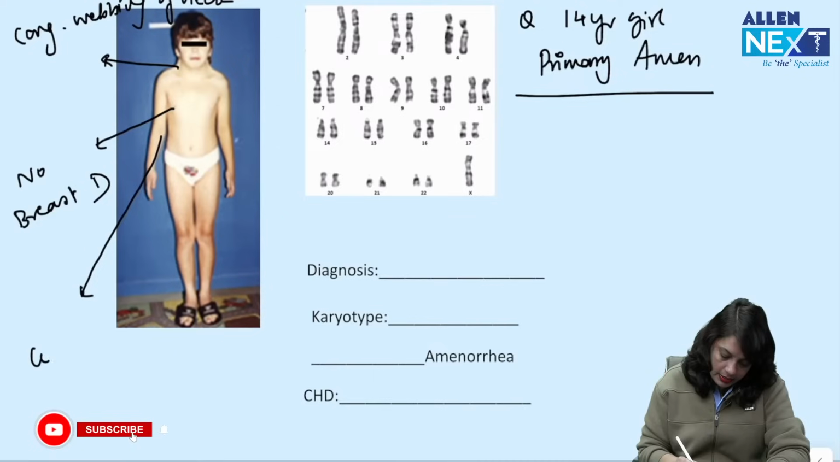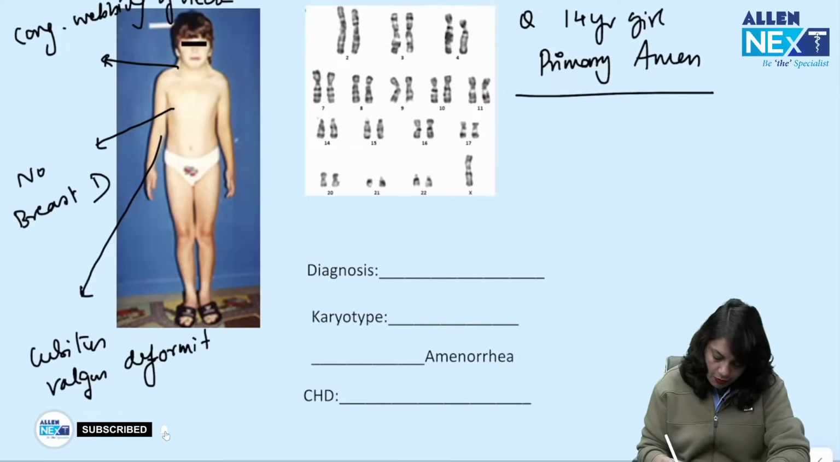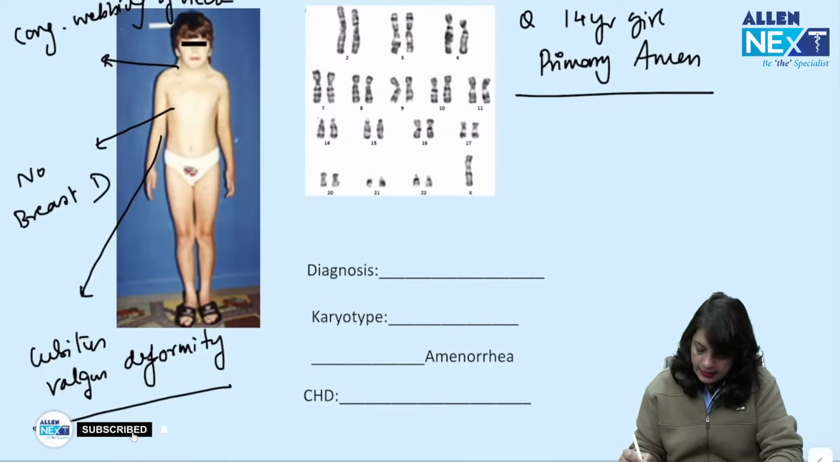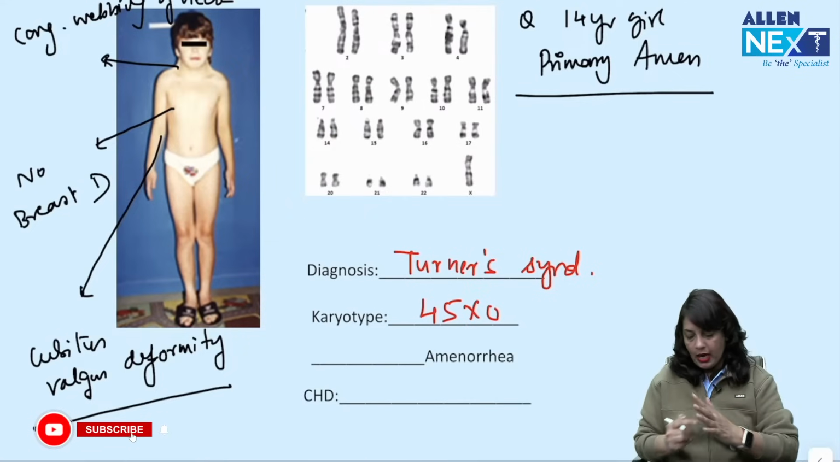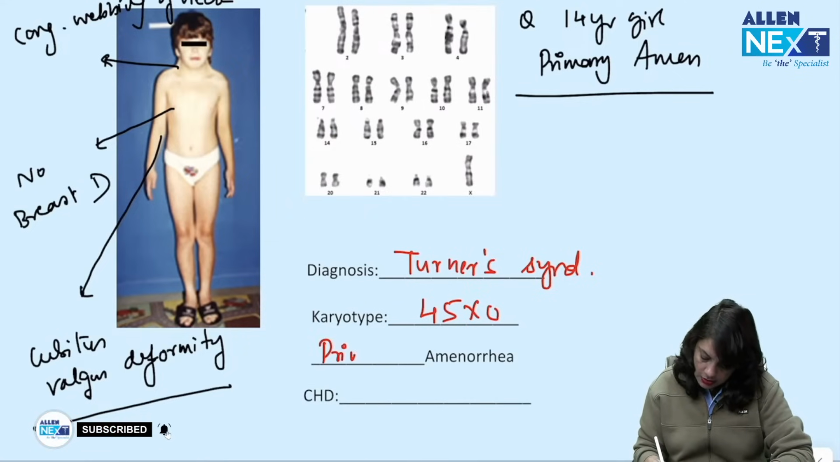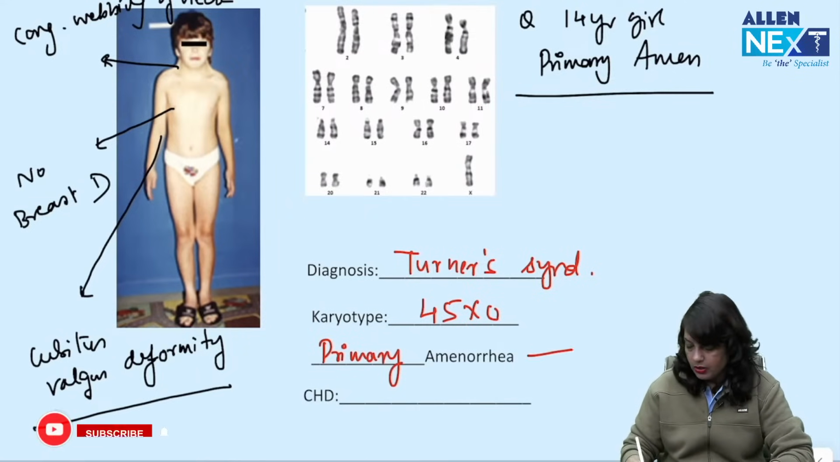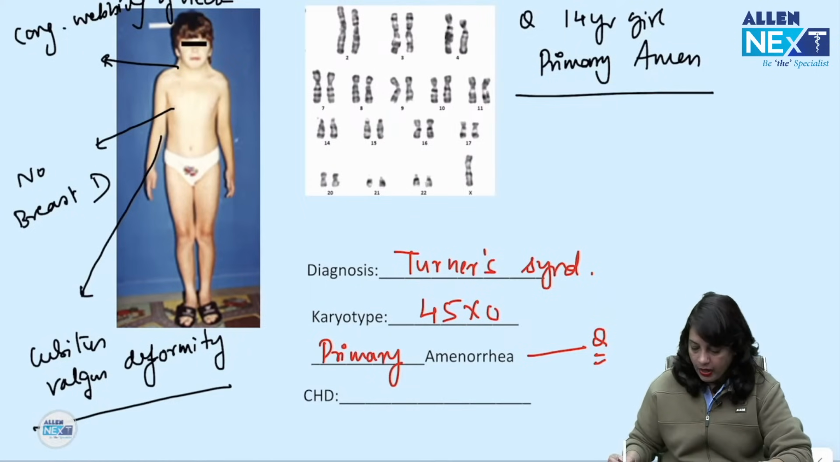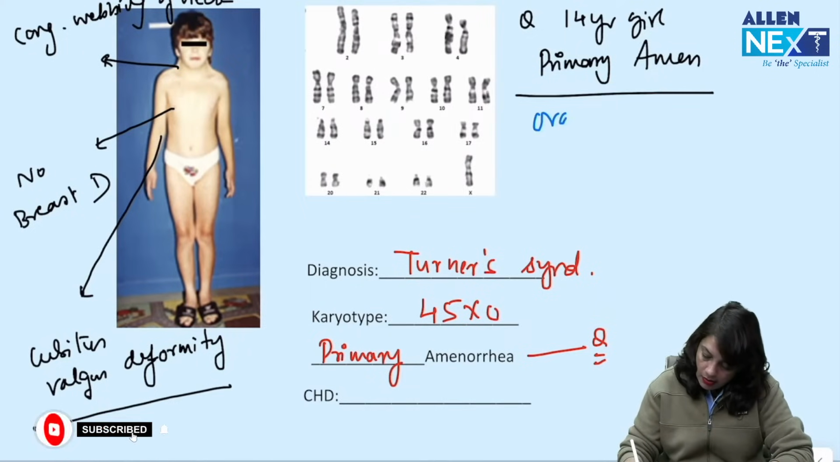Then there is cubitus valgus deformity. So what is this, and what is this karyotype showing? One X is absent. So the karyotype is 45XO, and the diagnosis is Turner syndrome. Now, what type of amenorrhea does it cause? It causes primary amenorrhea. So this is the most common cause of primary amenorrhea, that is ovarian dysgenesis.